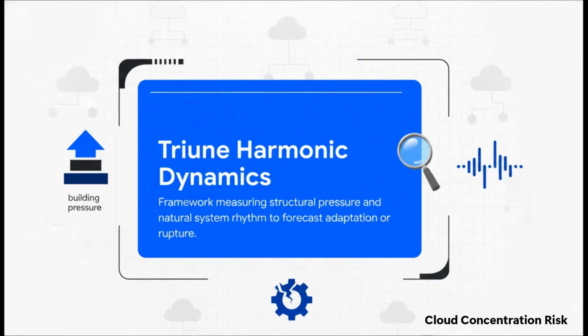So, how do we measure this? Well, Kevin L. Brown uses a specific forecasting method called triune harmonic dynamics, or THD. Basically, THD tracks how much invisible pressure is building up in our tech systems. It looks at the massive weight we're putting on these systems and lines it up with the natural rhythms of how businesses operate. When you combine those two things, THD can actually predict when the network will be forced to adapt or when it's just going to break under the strain.